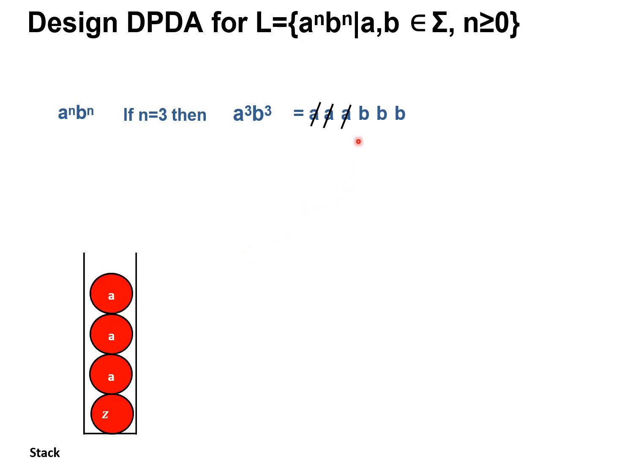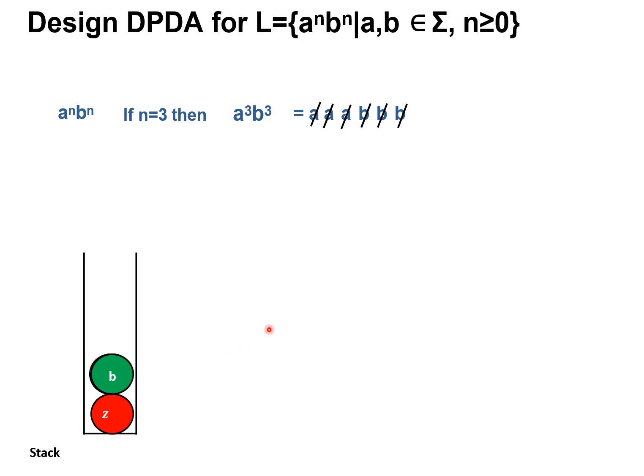Then the input pointer moves to the next symbol, that is B. What is the top of the stack? A. Then you have to pop it. Again the input pointer moves to the next symbol, B, and the top of the stack is A, so you pop it.